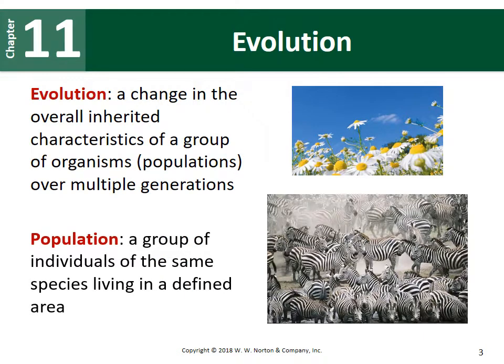So a population is a group of individuals of the same species living in a defined geographical area. And we'll take a look at how we define species a little bit later because that can also be a little tricky within biology.